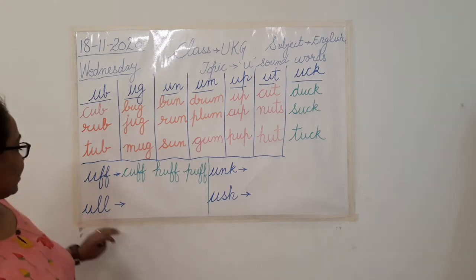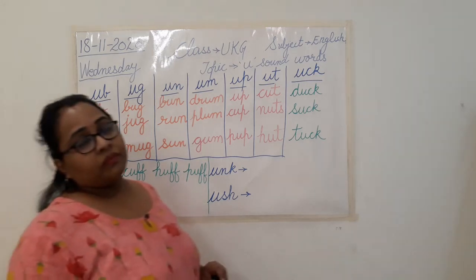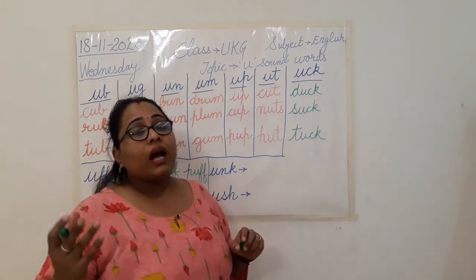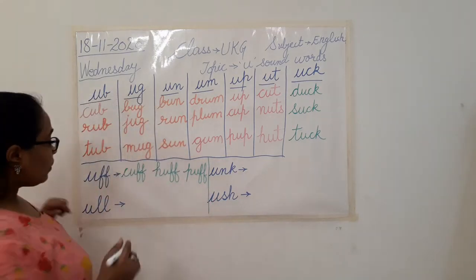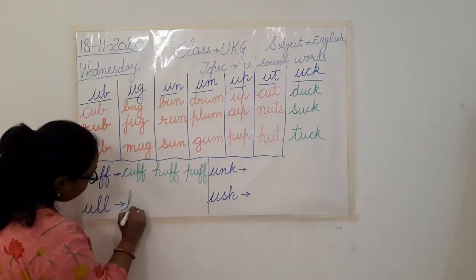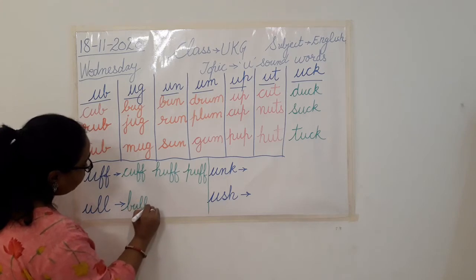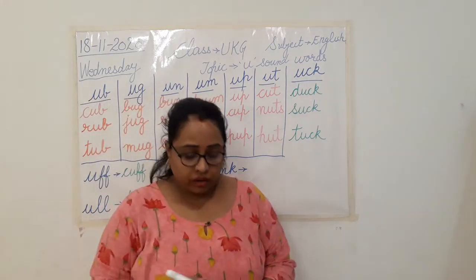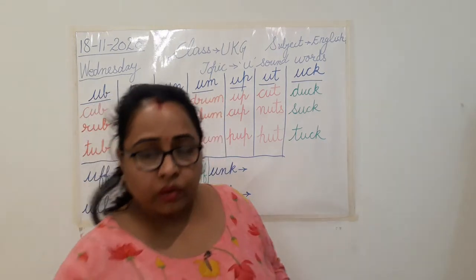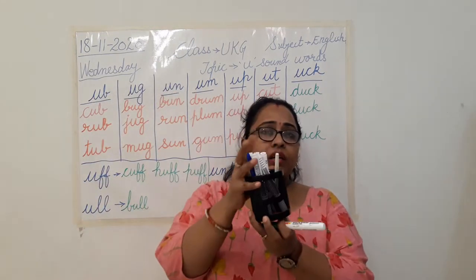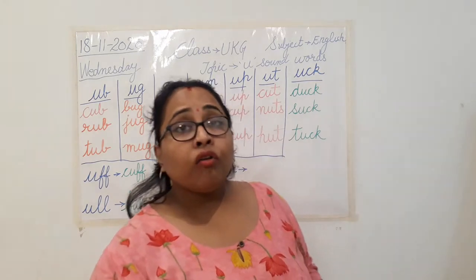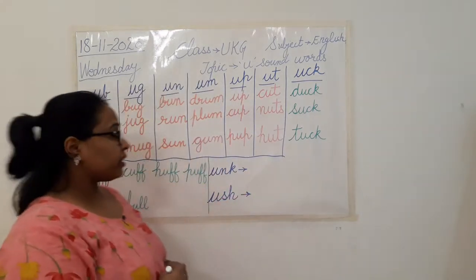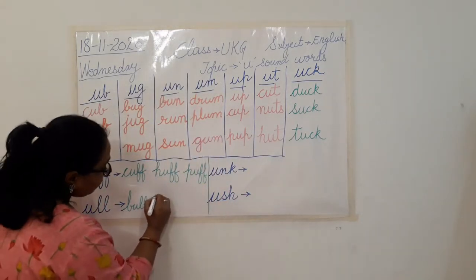Clear? Next we have is ul sound. Yes? A male cow, what we call it? Bull. Now if you have a container, घर पे आपके पास कोई container है, like if I say this pen holder, इसमें कितने सारे pens हैं? So what I will call it? Full, भरा हुआ, isn't it? So I'll write that full.